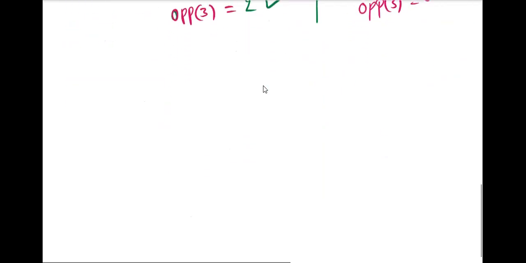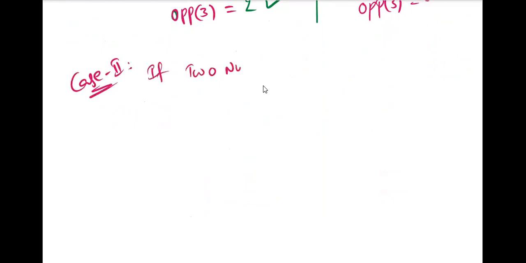So I'm going to case 2. Case 2 is if 2 numbers are common. I'm taking 2 positions of a dice.